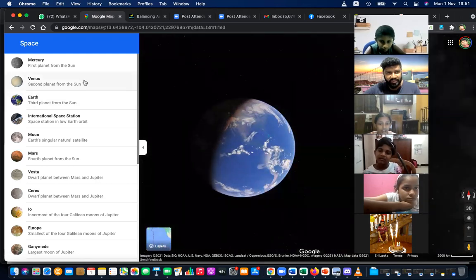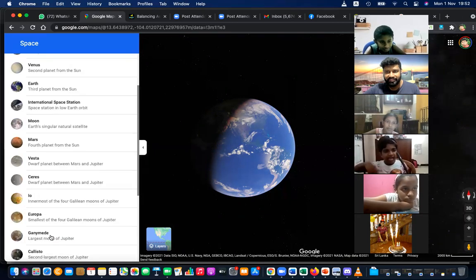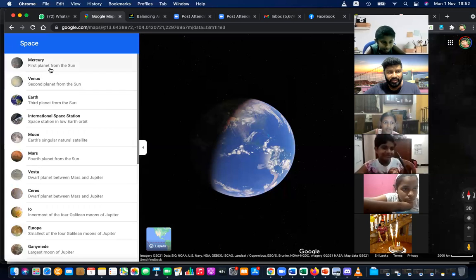Not only that, you can see Mercury, Venus, Earth, International Space Station, Moon, Mars, Vesta, Ceres, Io, Europa, like different planets. You can virtually tour Titan, Pluto, right? You can actually go and see what's there.